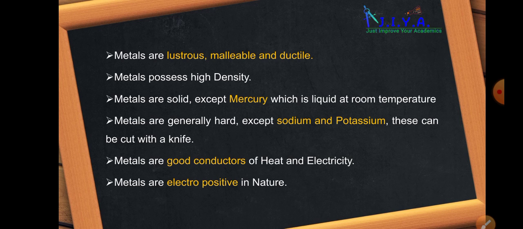So, metals have all these properties. We cannot define metal by a single definition. Rather, we have to check whether all these properties are possible in a material or not. If a material or a compound possesses all such properties, more or less, then it can be considered as a metal. Now let us learn about all these properties one by one and check the details about it.